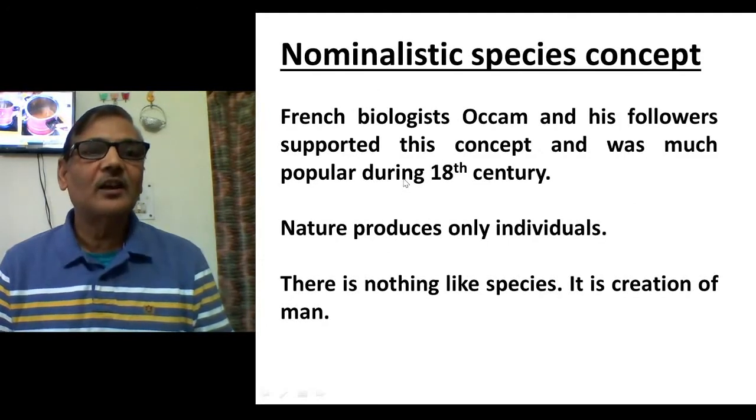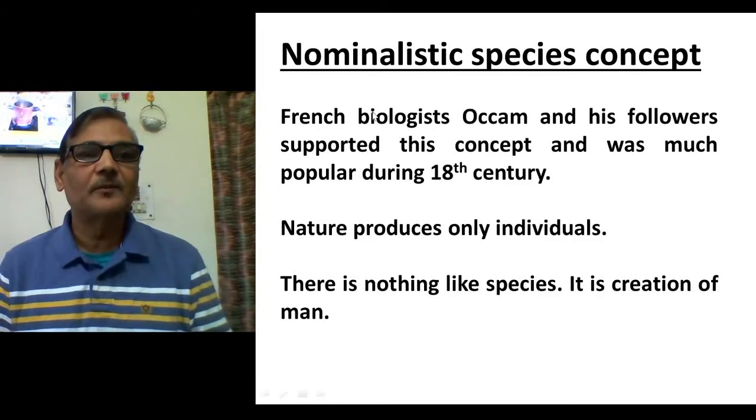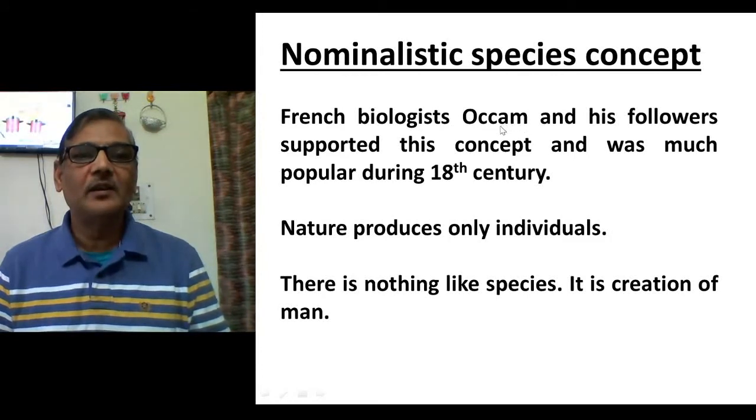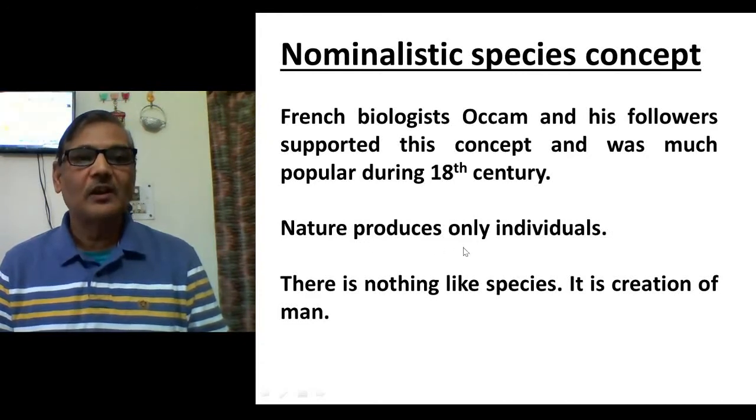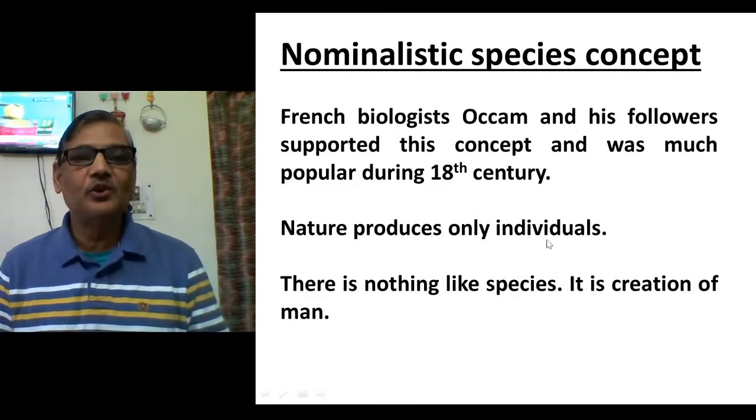The second concept which I talked about is the nominalistic species concept. This was actually given by Occam, a French biologist, and he had several followers. They believed that nature produces only individuals and there is nothing like species.